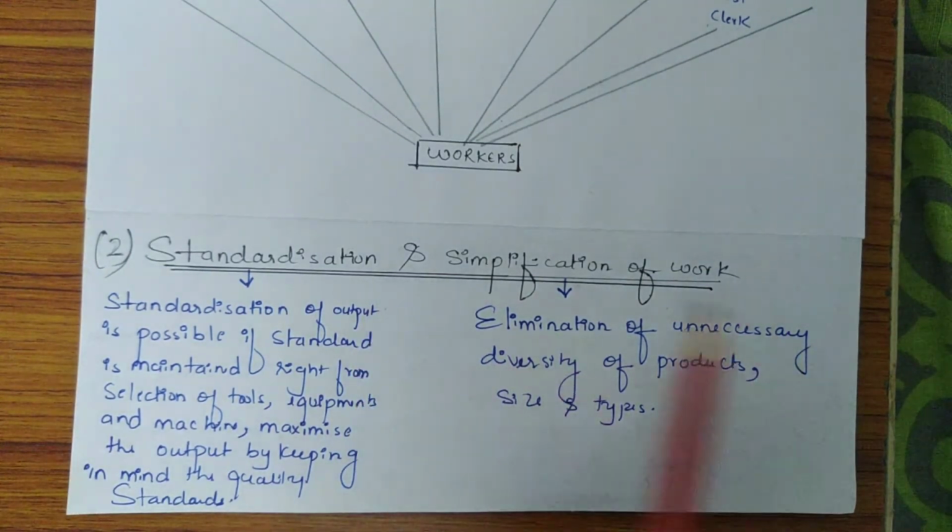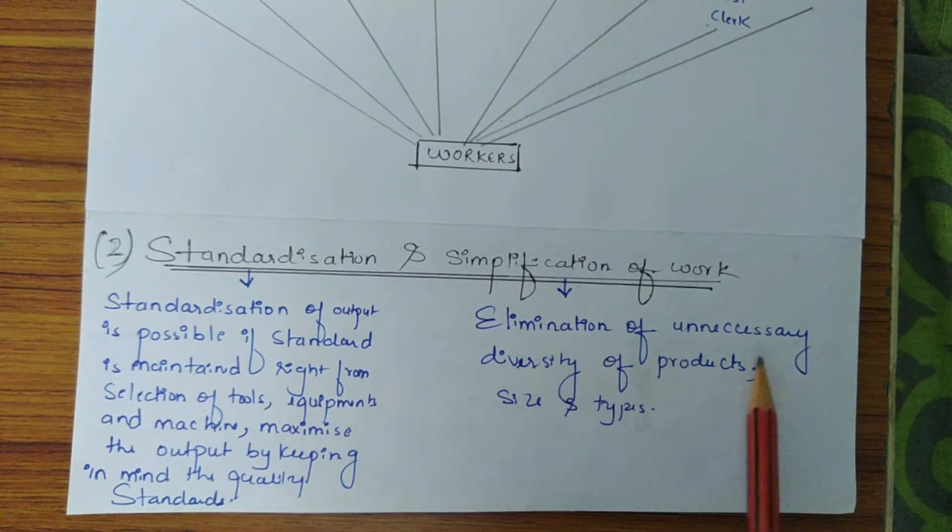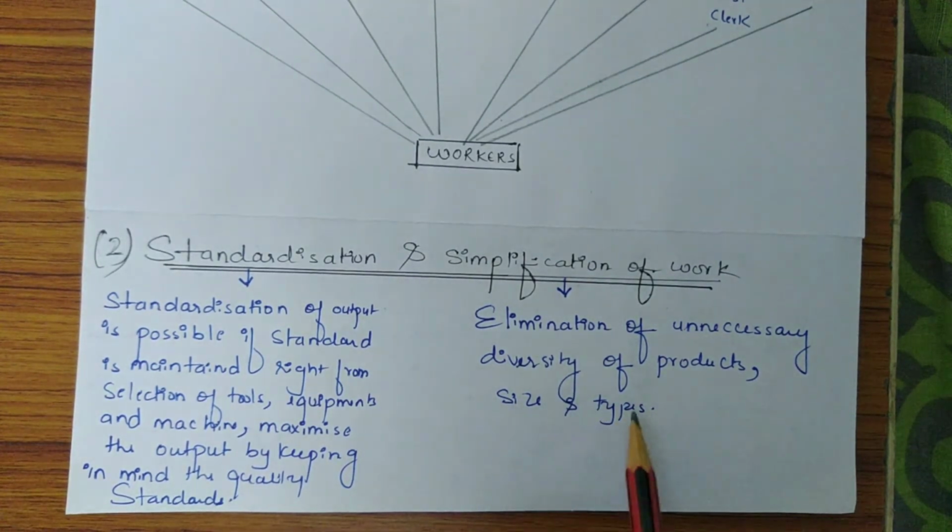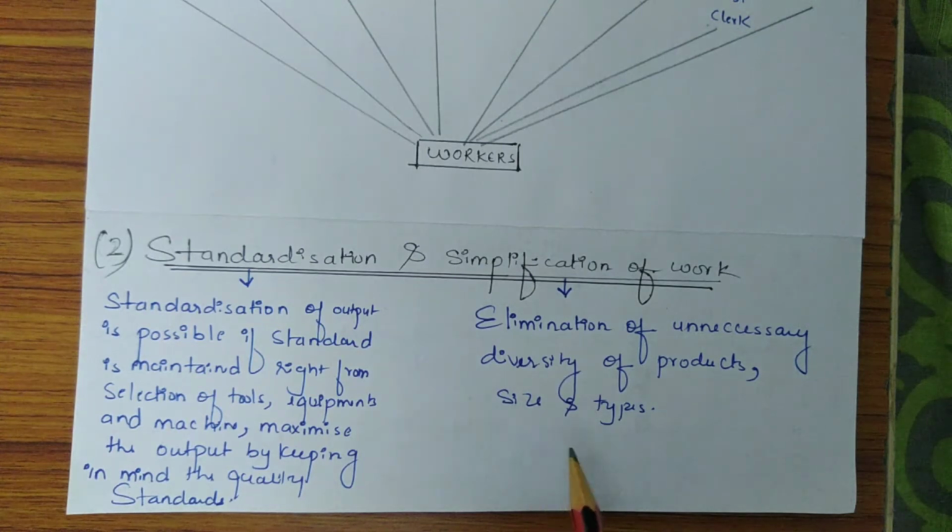Now what does simplification mean? Simplification means elimination of unnecessary diversity of products, sizes and types. Diversity of product means more variety. More variety means more inventory, more types of machinery, more labor, more cost, etc. So by simplifying the task, there can be economy in the use of machines, labor, inventory, etc.